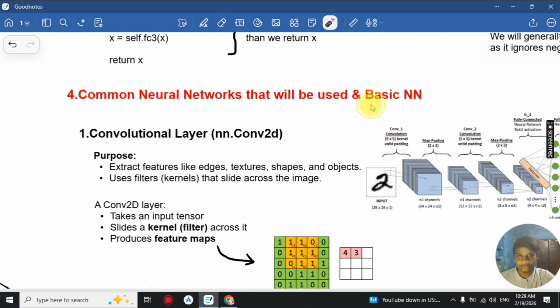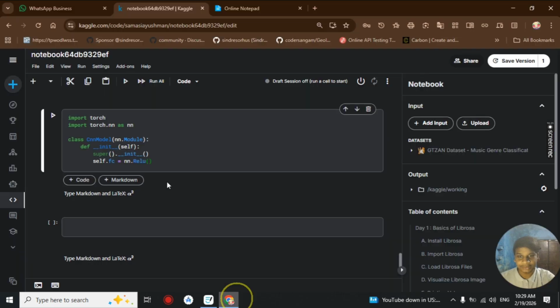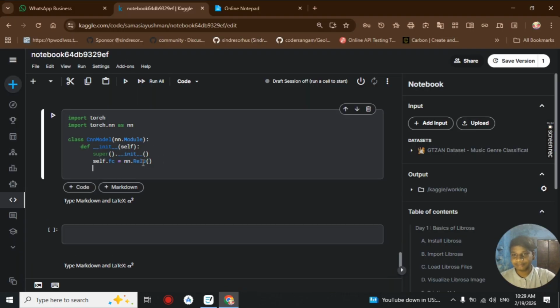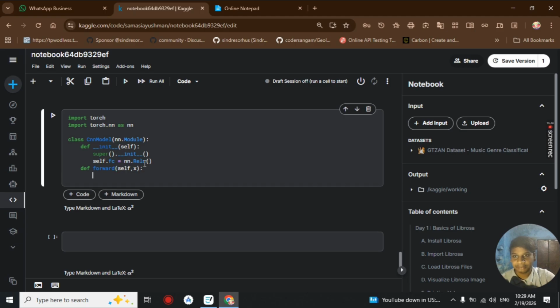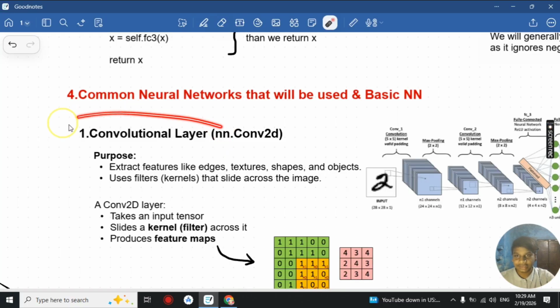Now we are coming to the most common neural network layer that we'll be using in our CNN part. First, let us make the forward function too, where it will be taking self and x, then it will be returning the first layer. Now, what is this convolutional layer?